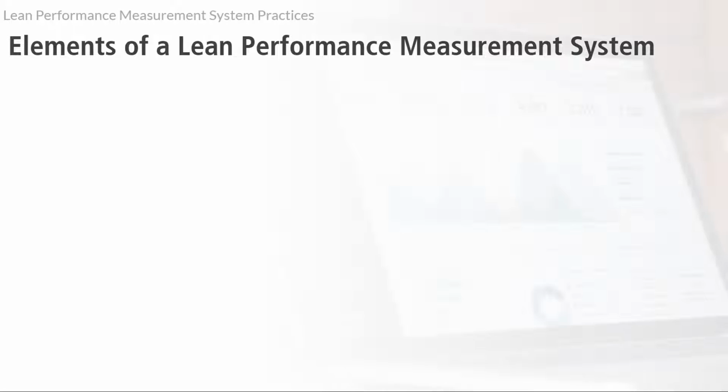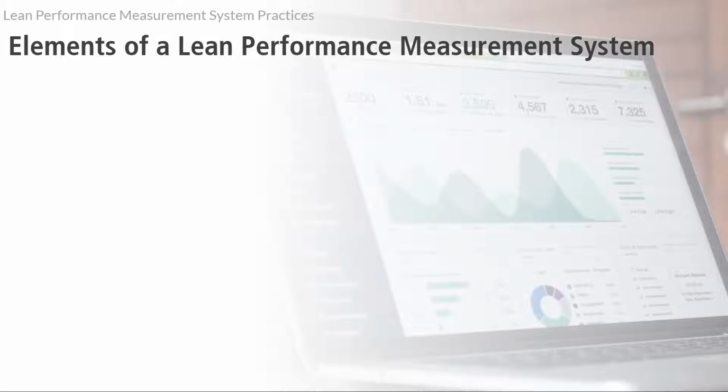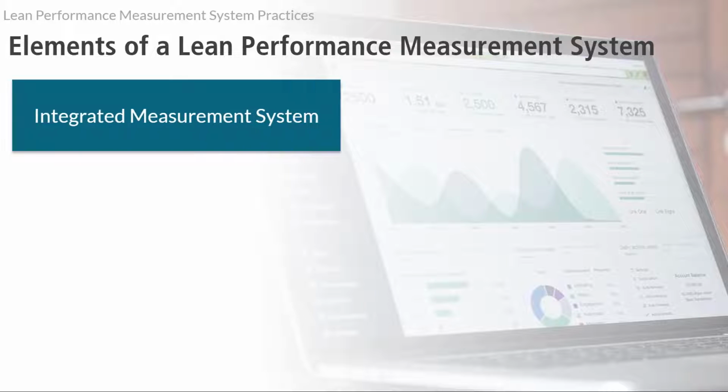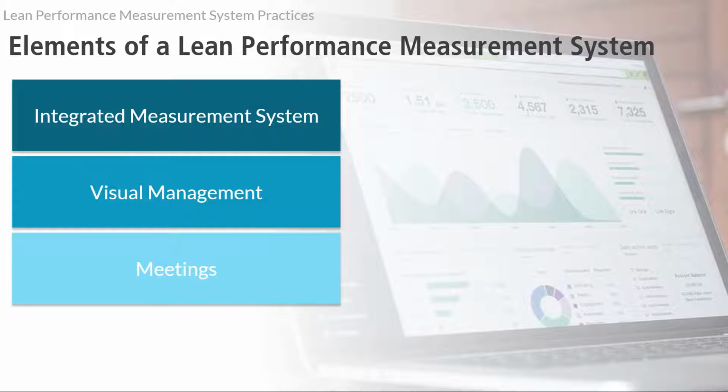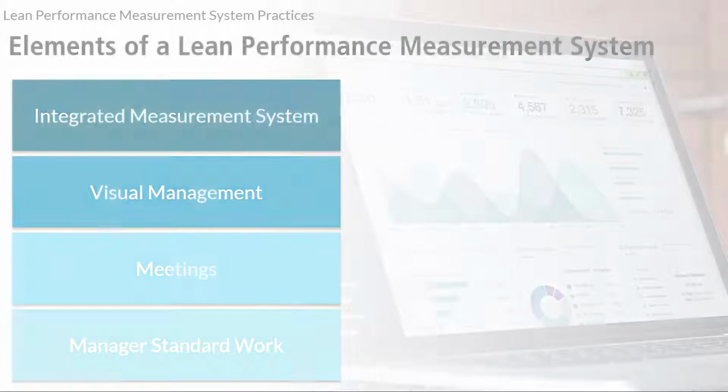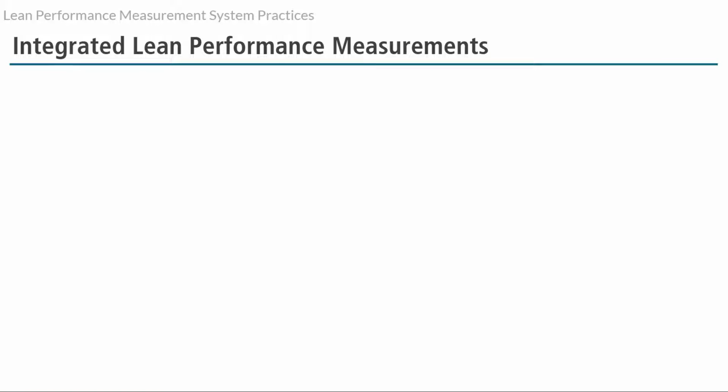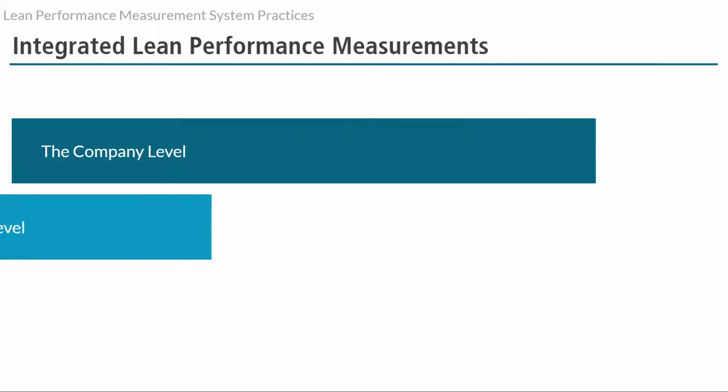The combination of lean performance measurements, performance boards, meetings around the boards, and manager standard work creates the lean performance measurement system, which will lead to focusing a lean organization on its two objectives: delivering value to its customers and driving productivity improvements.